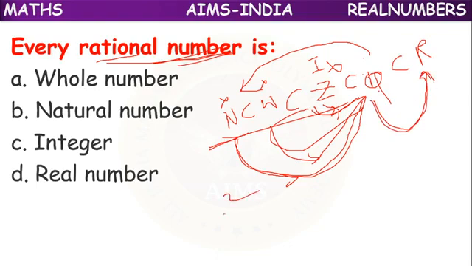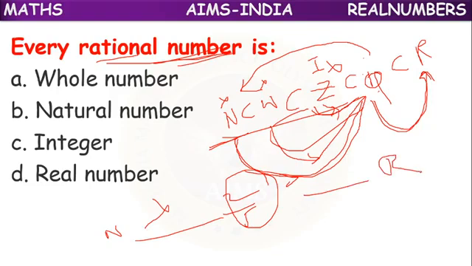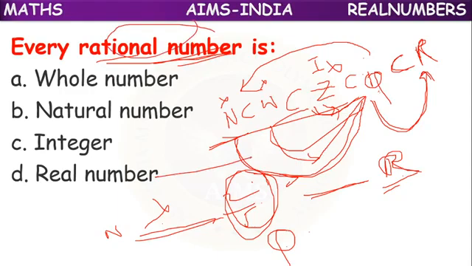Because if you take 2 by 5, it is a rational number, but it is not a natural number, but it is a real number. We have taken a rational number Q, such as 2 by 5, which belongs to the real numbers, because the real numbers are the superset of rational numbers. Rational numbers are the subset of real numbers. Okay, so every rational number is a real number.